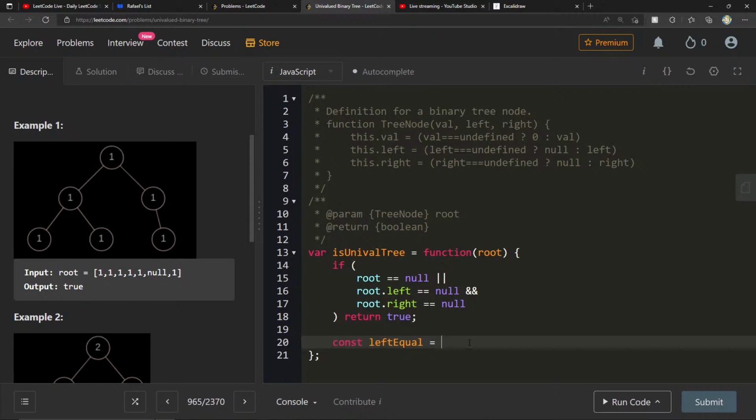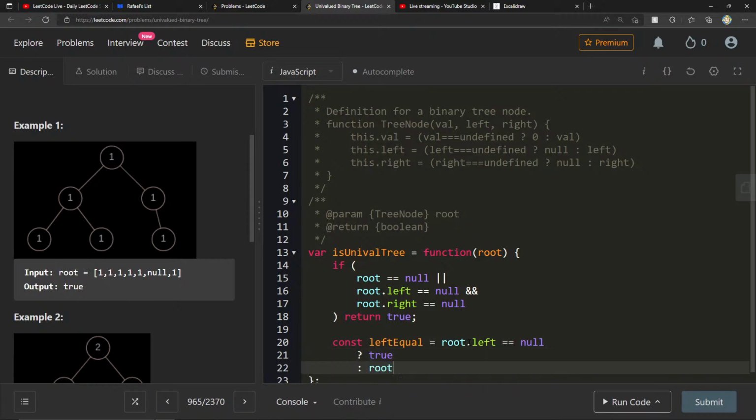So we can say const left equal: if root.left is equal to null, then we just return true, else we return root.val equals root.left.val.